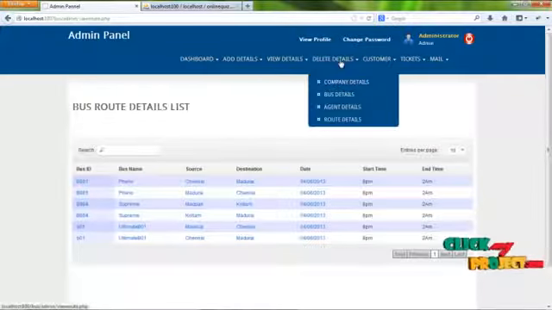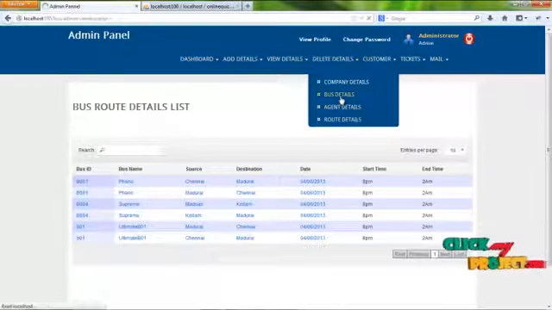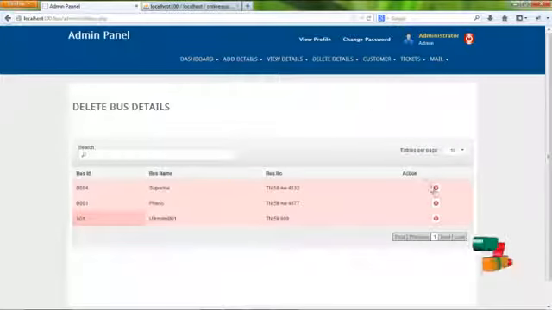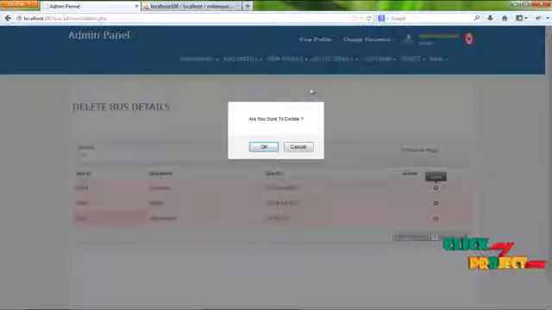By clicking on the delete detail menu, admin can delete the details which have already been added by him. He can delete the company details, bus details, agent details and the route details. For example, bus details. By clicking on the delete icon in the action column, it produces an alert message: are you sure you want to delete? By clicking on the OK button, the entered data will be deleted. By clicking on the cancel button, the delete operation will be cancelled.